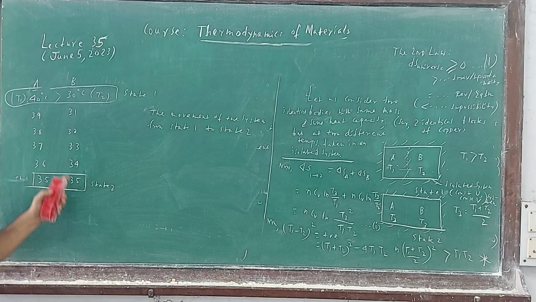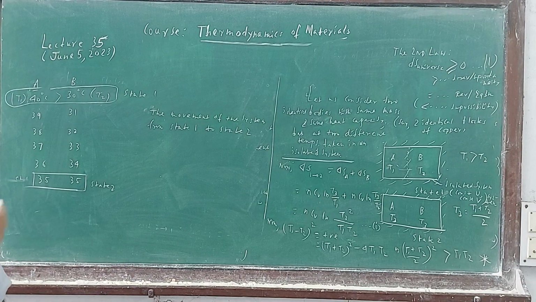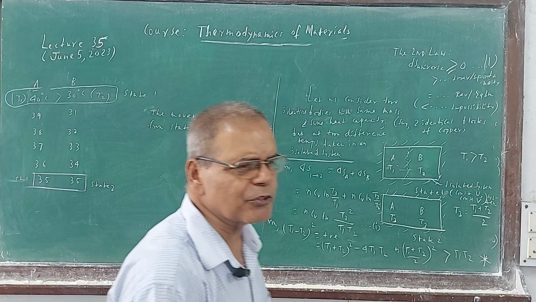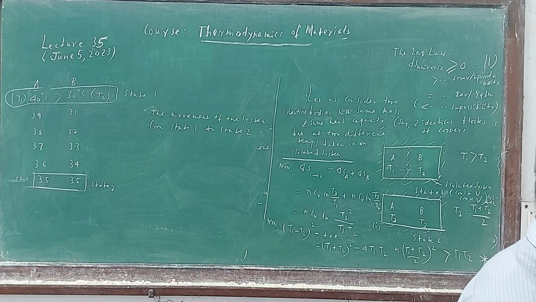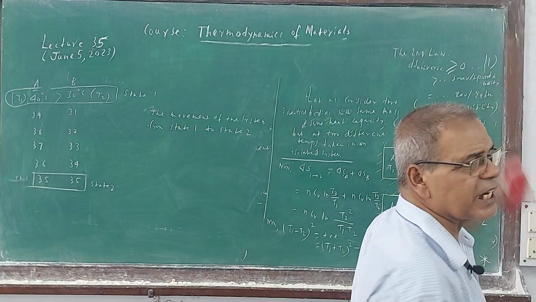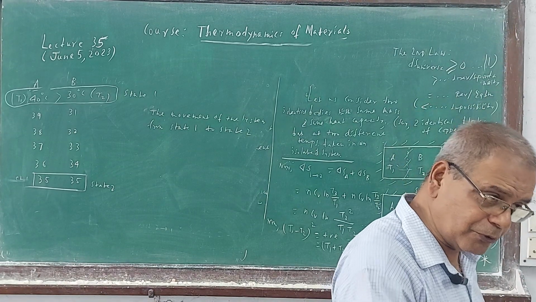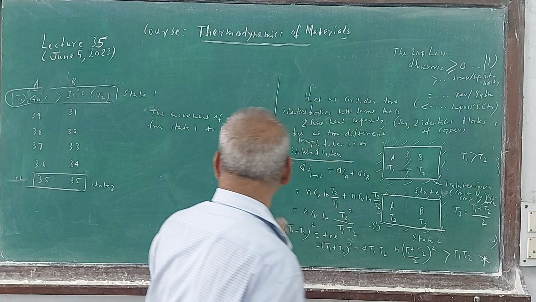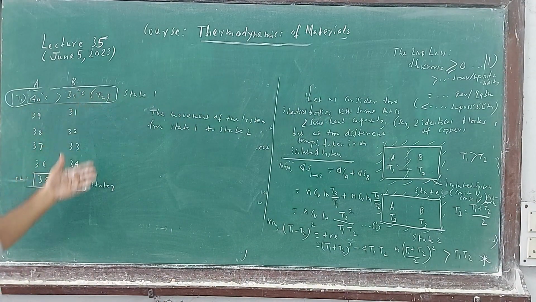Try to follow what has happened here. See, this is the language: heat flows from high temperature to low temperature, which is spontaneous. But we are actually interested in state properties, change of state. And this is about the state, delta S, S2 minus S1. So we have to reconcile. Heat flows from high temperature to low temperature means the system moves from state 1 to state 2.